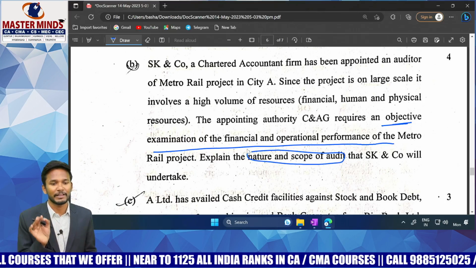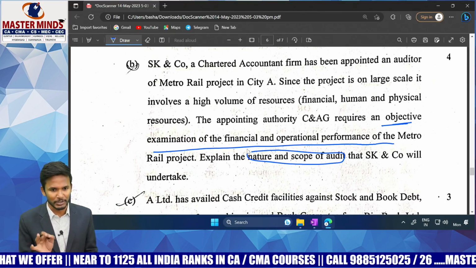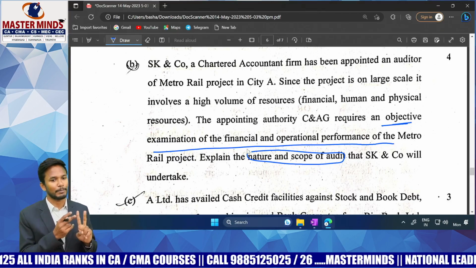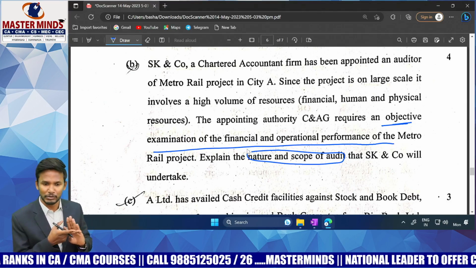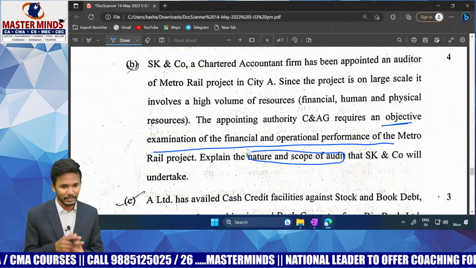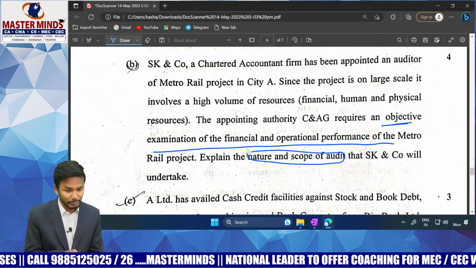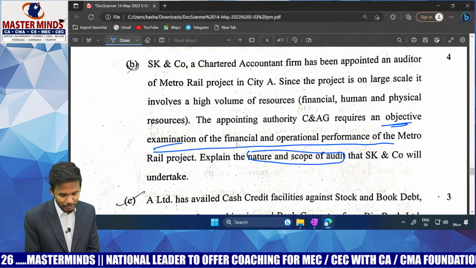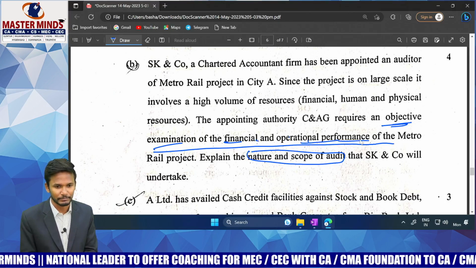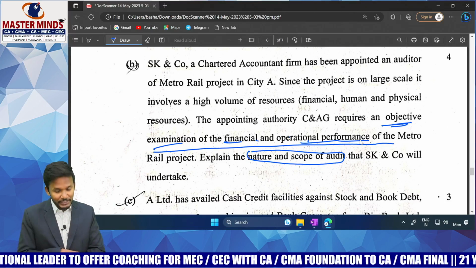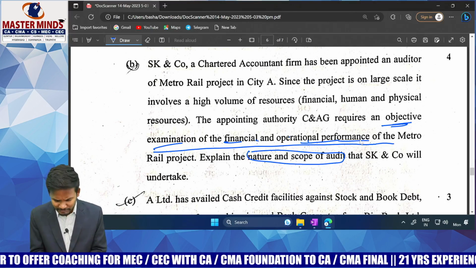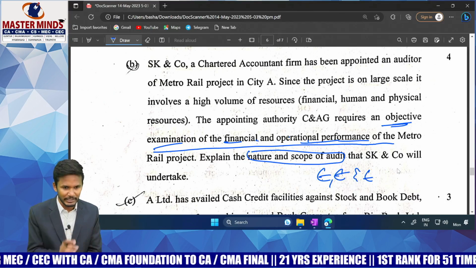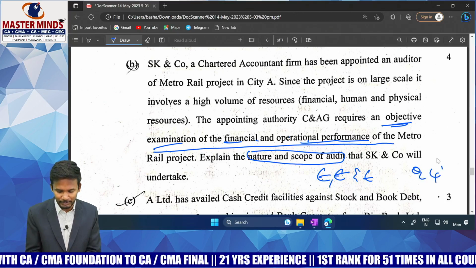If you are properly reading the government audit chapter, in government audit we have something called performance audit. See, in government audit, what are the aspects we will cover? We will cover performance, propriety, audit against sanctions, audit against rules and orders, audit against provision of funds. Remember all these points. Out of all these points, if you properly study the performance audit, exactly this wording will be repeated: an objective examination of financial and operational performance information. The same point will be repeated. So in this question, for verifying the performance, what will you check? Very simple: efficiency, economy, and also effectiveness. Sir, is it covered in our material? Yes, sir. In the government audit chapter, question number 4, which talks about performance audit.